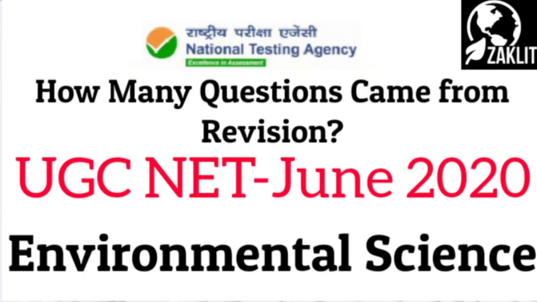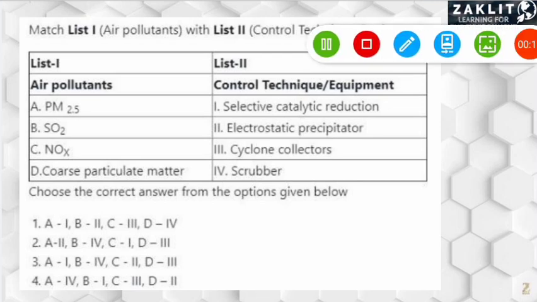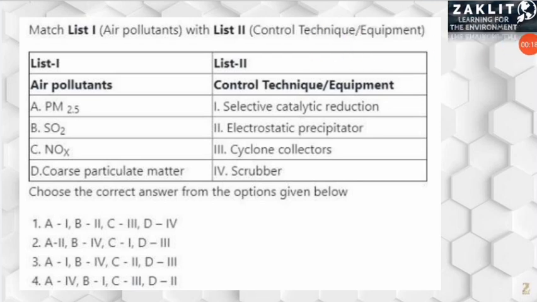So let's get started. In the beginning I would like to say that a complete analysis and discussion will be there for this year's paper. That will be in the coming videos, but in this video we'll discuss around 30 questions which came from our revision. To start with, there was a match the following in which the air pollutants have to be matched with their control techniques and equipment.